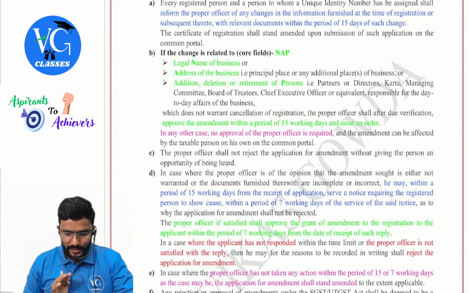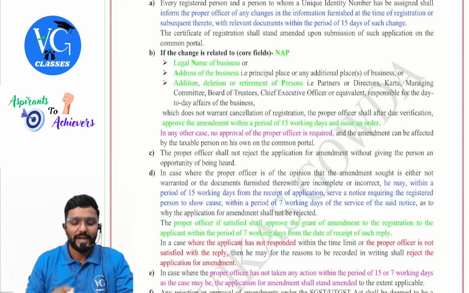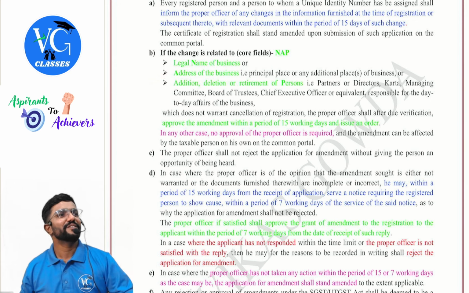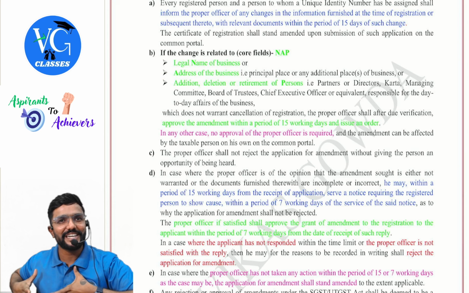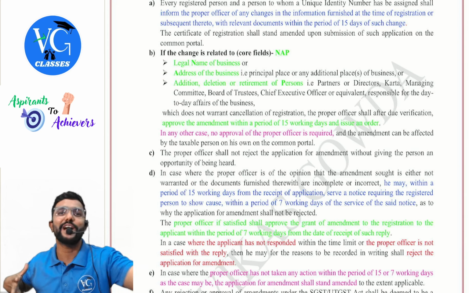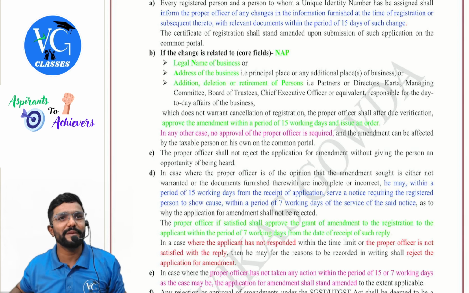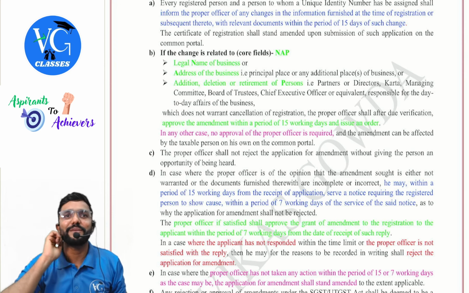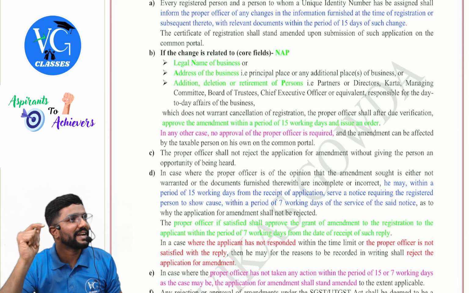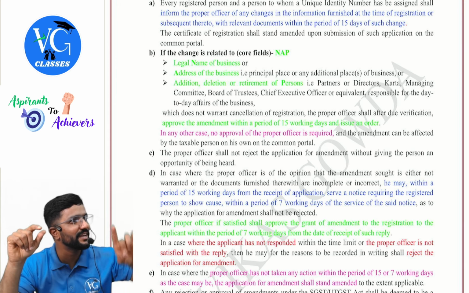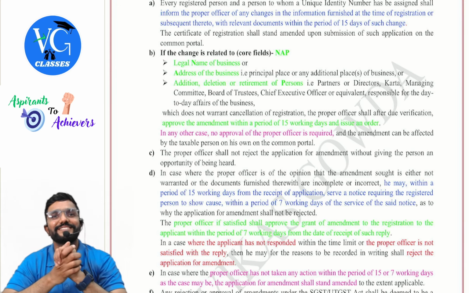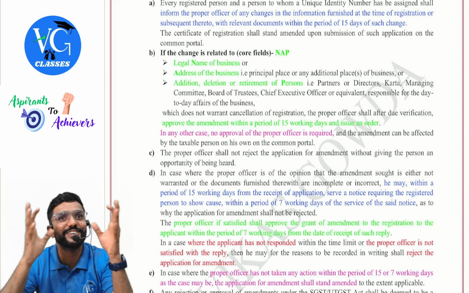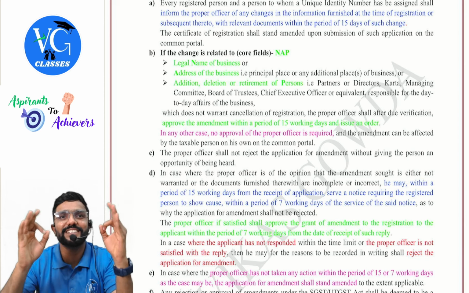Now listen. Sir, I am changing the address, sir. I had my registration in Karnataka. I am changing my address to Tamil Nadu, sir. Can I apply for amendment? No. Why? Change of state, you cannot apply for amendment. You have to cancel your registration in Karnataka and get a fresh registration in Tamil Nadu. Why, sir? Because registration is state wise.